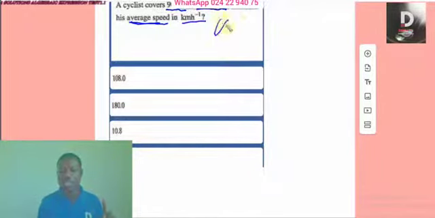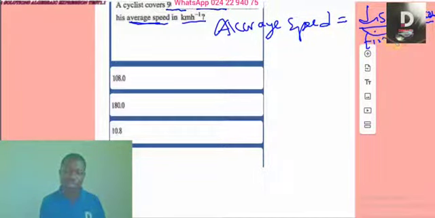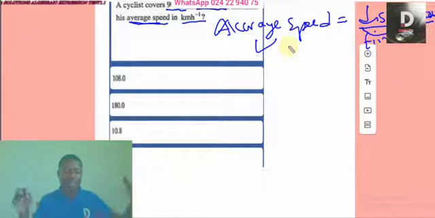So average speed is determined by the distance we all cover, the distance covered, over the time taken to cover that distance. Does it make sense? Whether somebody speeded or not is determined by the distance the person has covered per the time he used to cover that distance.